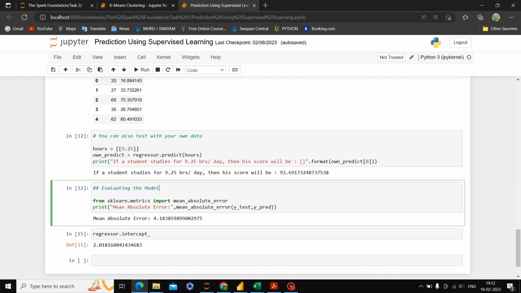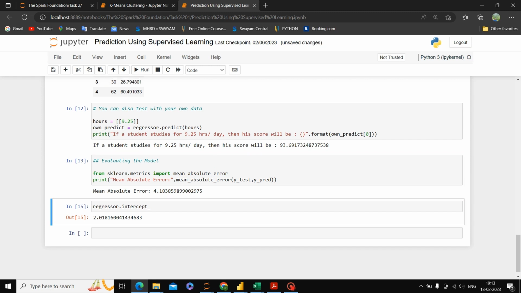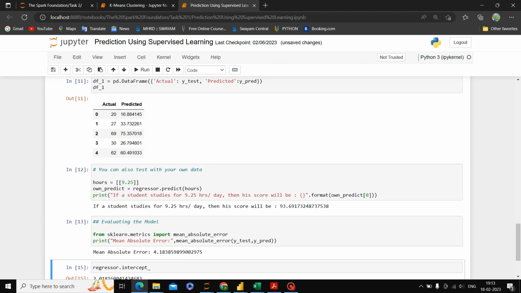Then we will check and evaluate the model. For that we are using mean absolute error, and the mean absolute error is showing that it is 4.18. So we can say it is quite good. So this is all about it. Thank you.